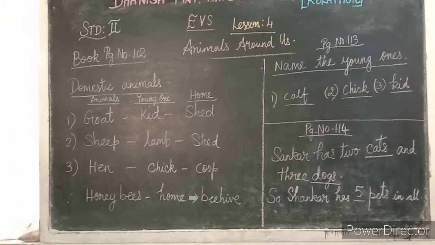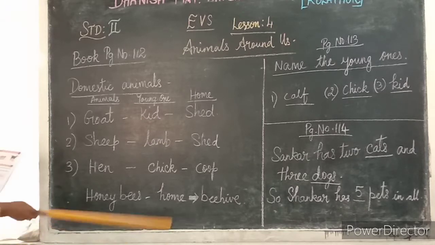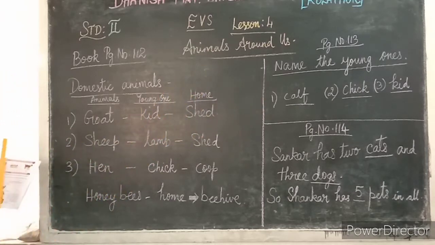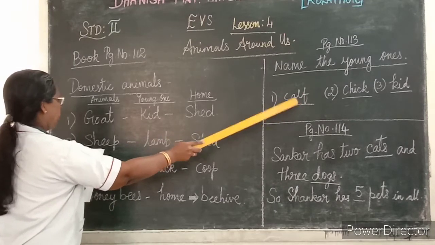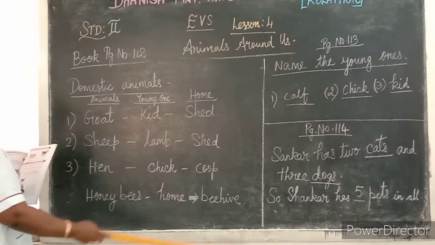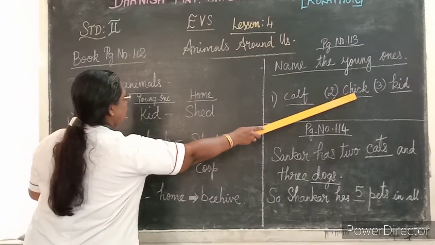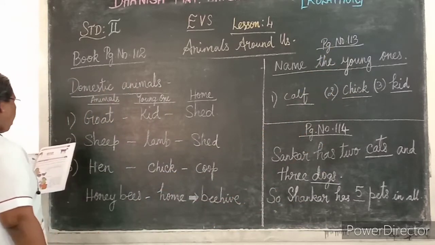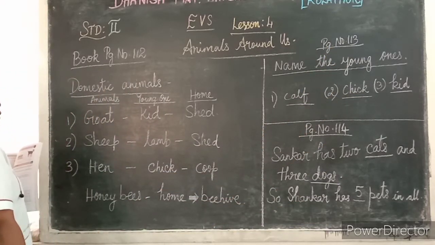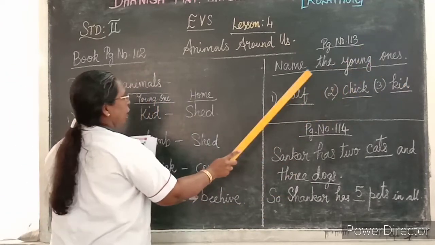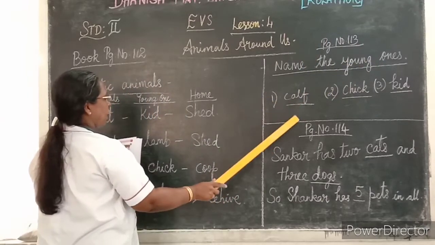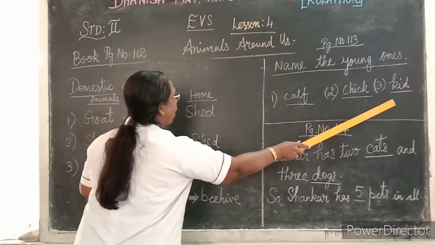Next we are moving on to page number 112. There you can see, name the young ones. Here you can see the first one. What is the cow's young one called? Calf, C-A-L-F, calf. So you have to write there calf. Second one is the hen's young one, that is called chick, C-H-I-C-K, chick. And third one, goat. The goat's young one is called kid. So write like this, K-I-D, kid. So name the young ones. First one is calf, second one is chick, third one is kid.